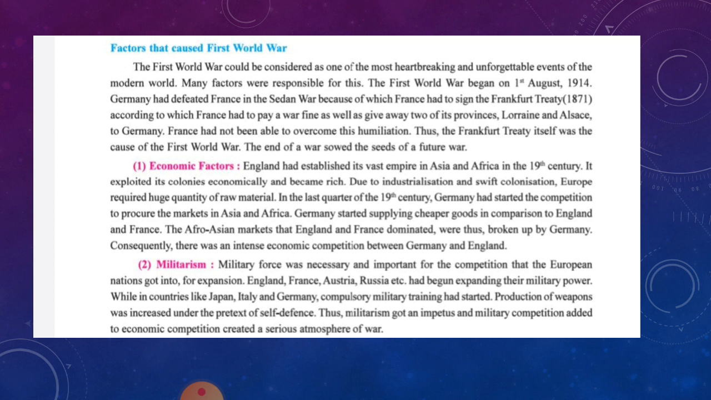Germany started their trade and supplied the same goods at cheaper rates compared to England and France. The Afro-Asian markets that England and France had dominated broke up to Germany. Consequently, there was intense economic competition between Germany and England. The next was militarism.